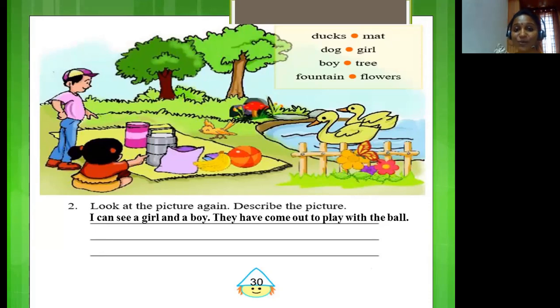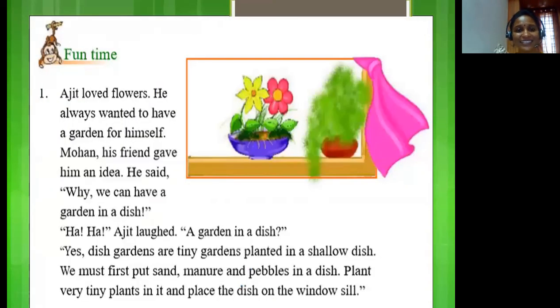Okay? Now let's have some fun time, children. Let us first read and find out what you need to do here. Okay? So look into the book, children.